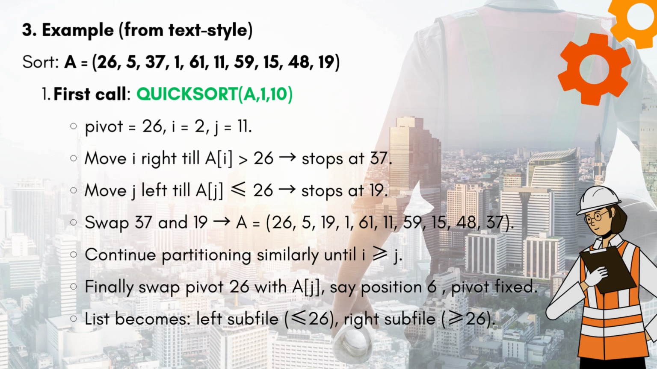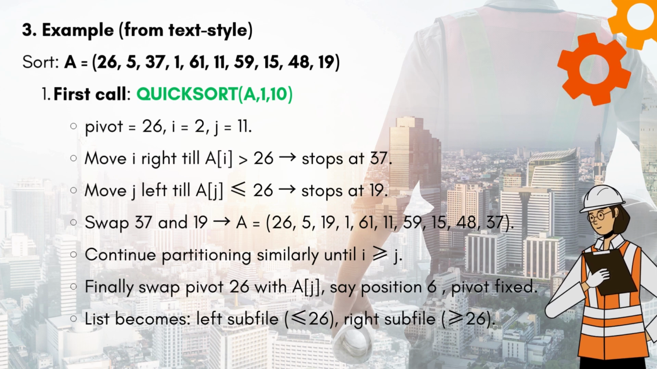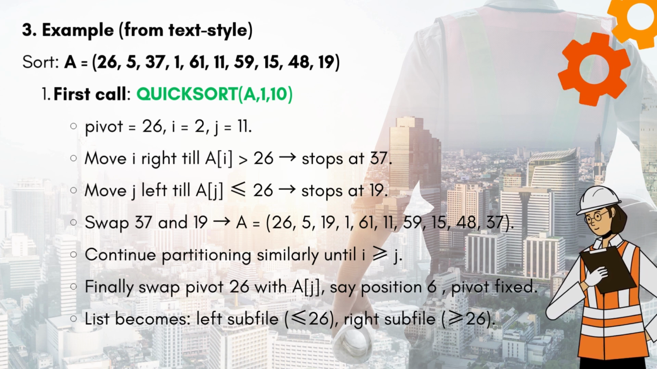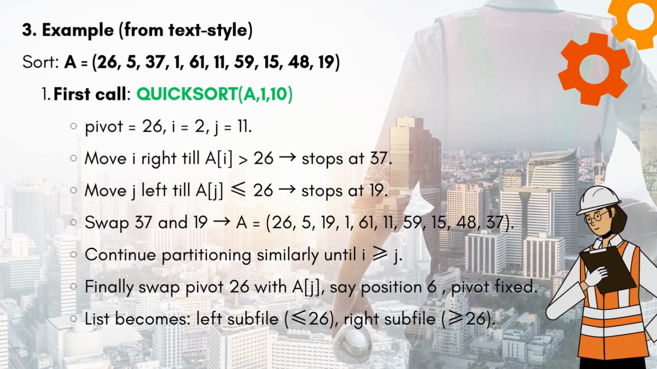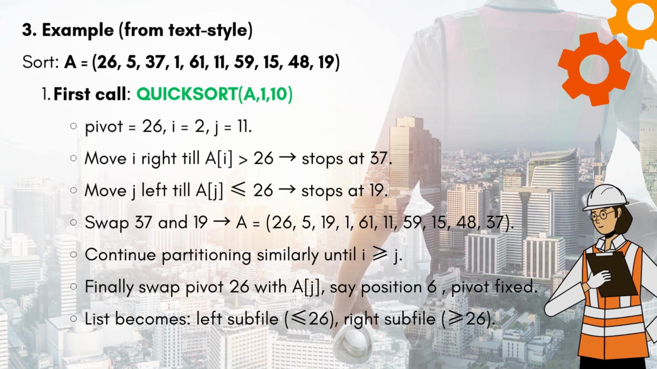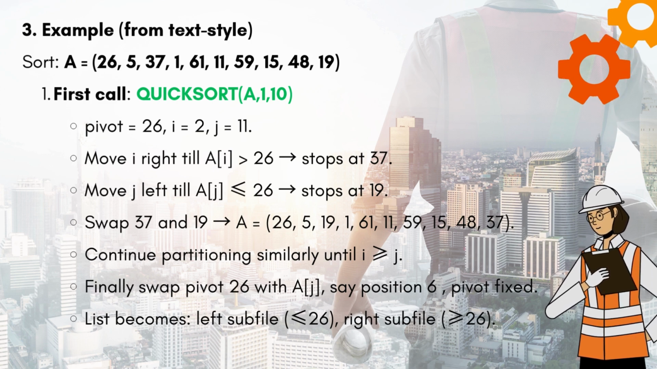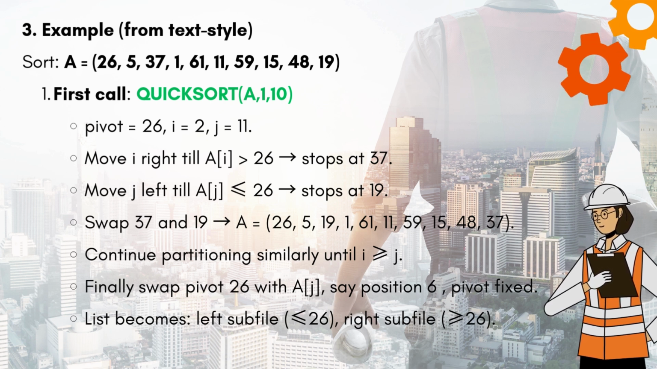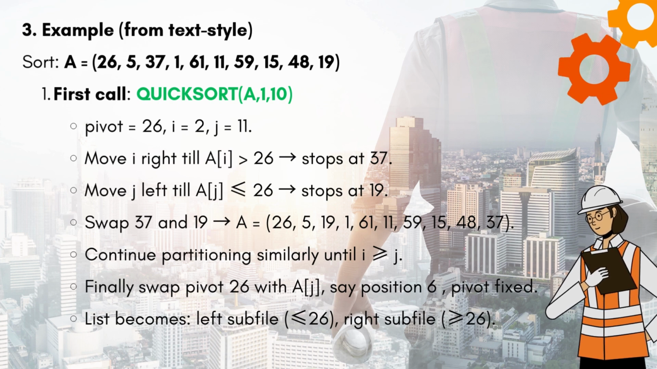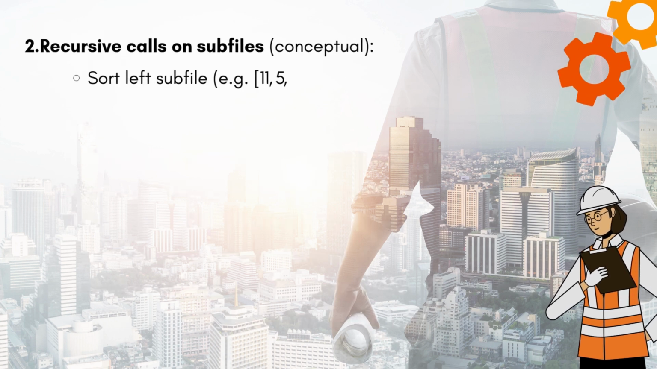Continue partitioning similarly until I is greater than or equal to J. Finally, swap pivot 26 with A[J]. Say position 6, the pivot is fixed. The list becomes a left subfile, less than or equal to 26, and a right subfile, greater than or equal to 26.